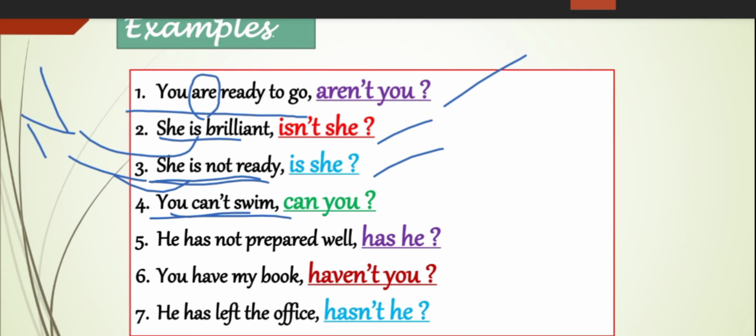You can't swim. Here, this one is also a negative statement. Where is the auxiliary here? Can is the auxiliary, right? And the tag is can you?